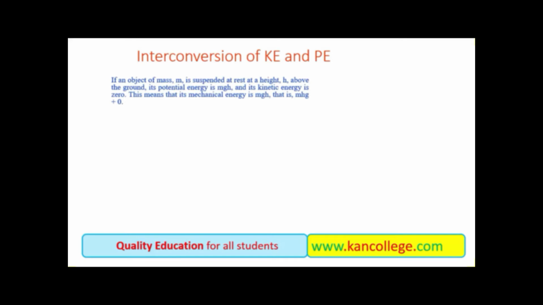Interconversion of kinetic energy and potential energy. If an object of mass m is suspended at rest at a height h above the ground, its potential energy is mgh and its kinetic energy is 0. This means that its total mechanical energy is mgh. Mechanical energy means the sum of potential energy and kinetic energy. So potential energy is mgh plus kinetic energy 0, so the total energy, our mechanical energy, is only mgh.